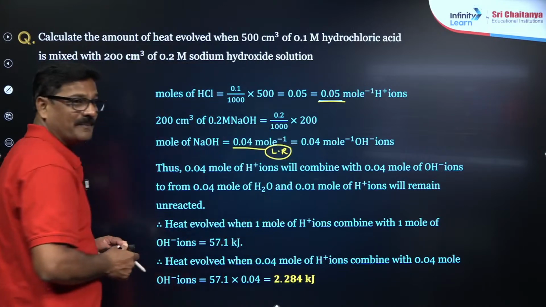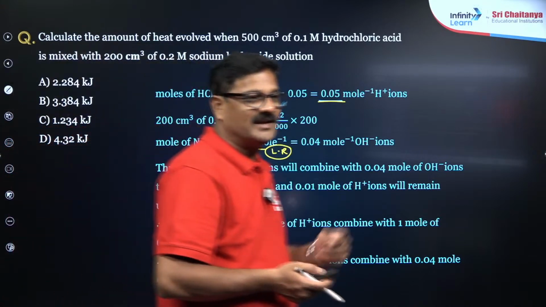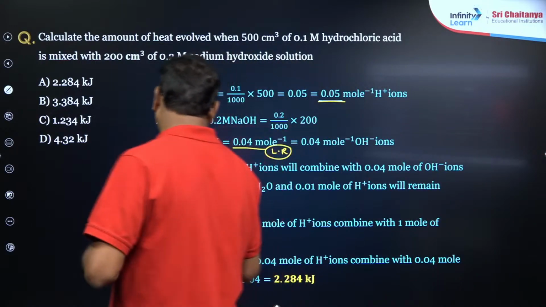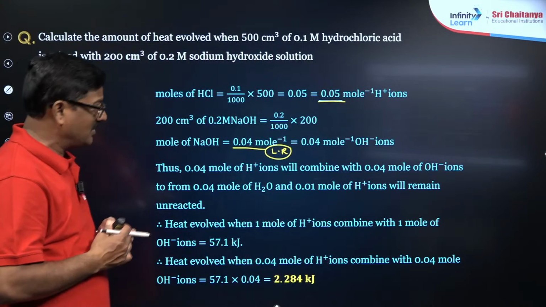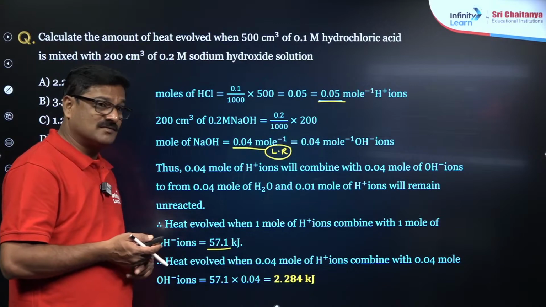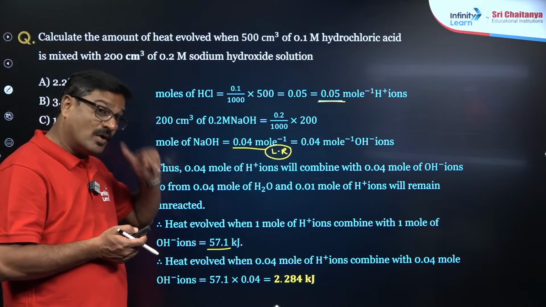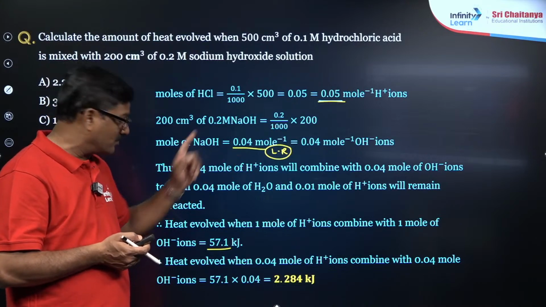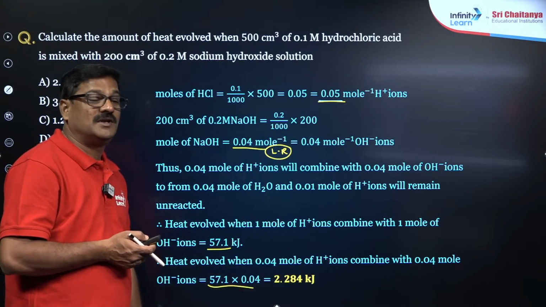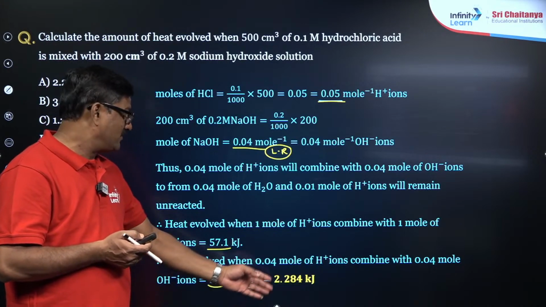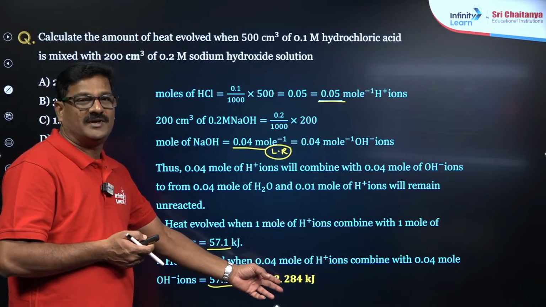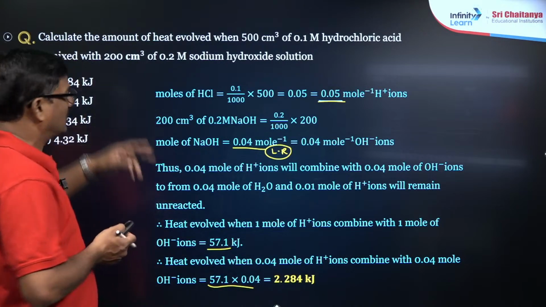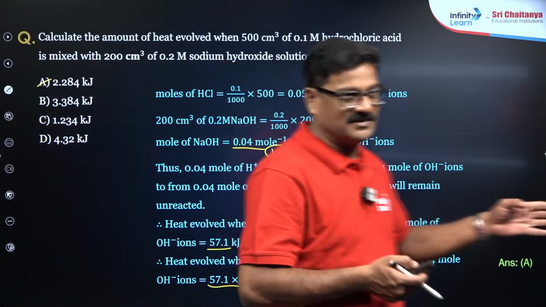So the heat evolved for 1 mole is 57.1 kilojoules. For 0.04 mole it is 57.1 into 0.04, which is 2.284. Option A is the correct answer for this question.